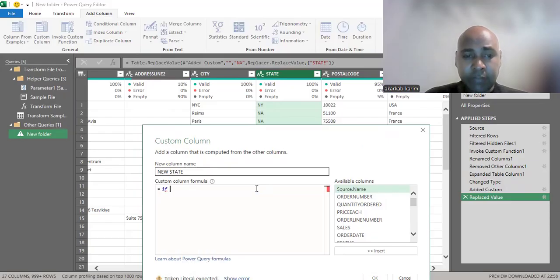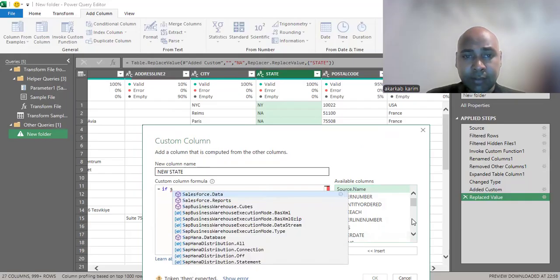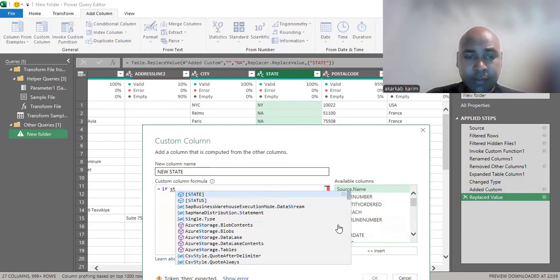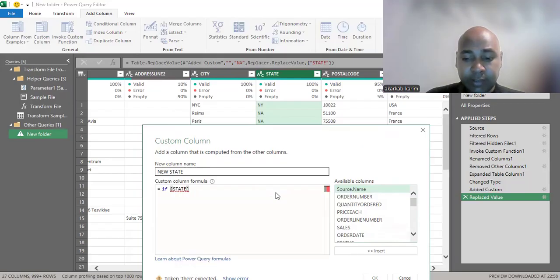We have if, for example, state. Okay, if state here is equal to null, as I wrote before here, I make it uppercase.